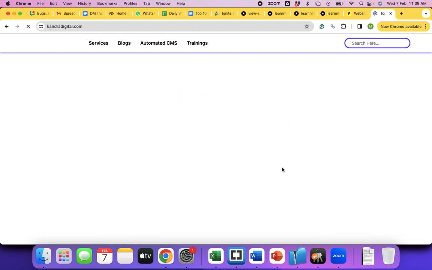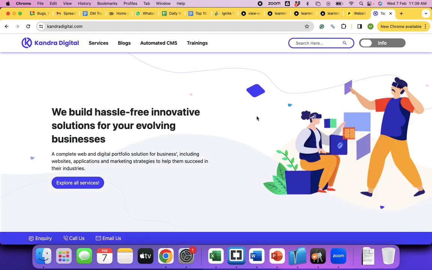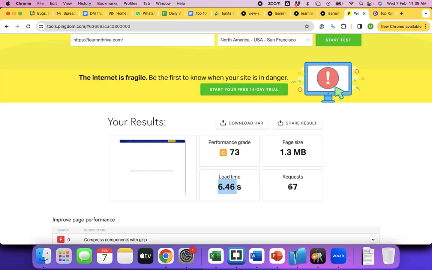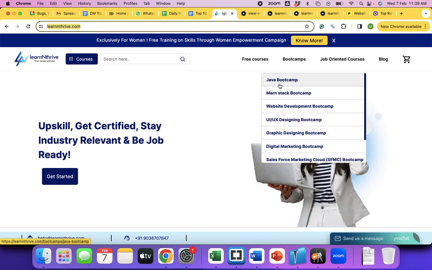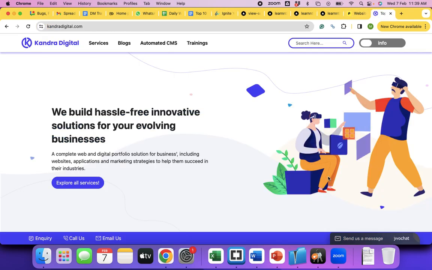But in order to give a complete web page, the way you are seeing it now, this web page has so many other files embedded in it. So it has to send all those files. That is the number of requests. This page has 67 such requests. You have made only one request, but that's not actually one request. If this page has to be displayed the way you are seeing it, 67 different files have to be sent from the server to the browser, and this has to be kept below 100 requests or as low as possible. Some websites will have 500 requests also. That's the worst coding practice.